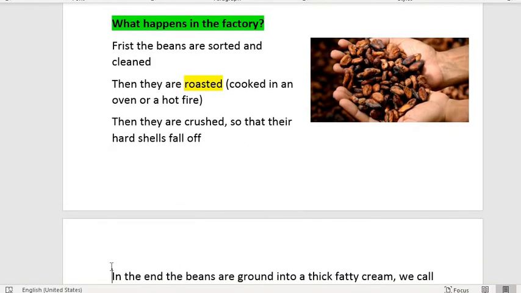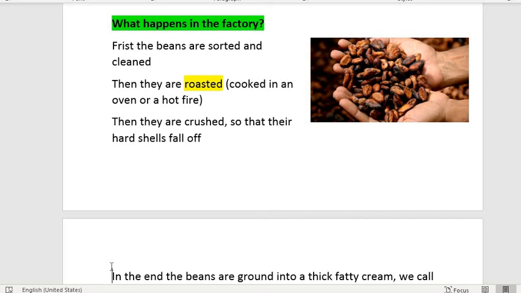Now let's see what happens at the factory. First of all, the workers at the factory sort them out. They see which ones are good beans and which ones are bad beans and they only take the good ones and clean them. Then these beans are roasted. To roast something means to cook it in an oven or over a hot fire. What happens after roasting is that the shells become very hard. The outer layer becomes a shell and it is very hard. So they have to get this shell off.